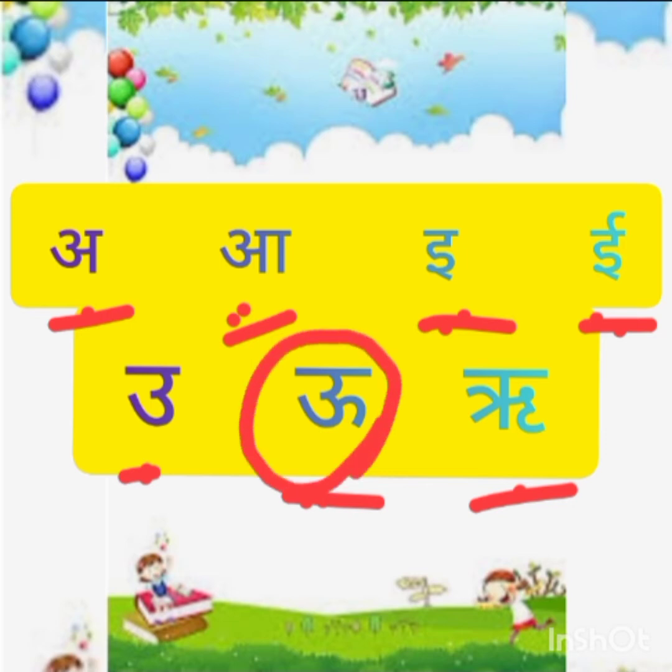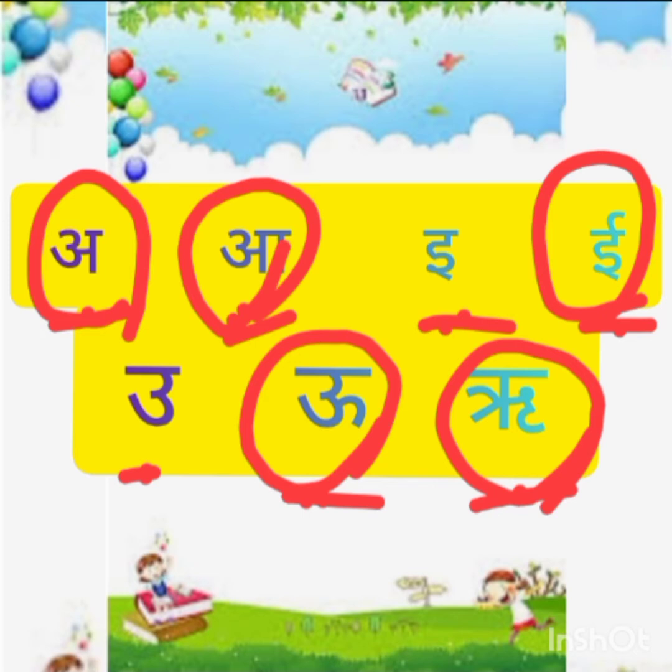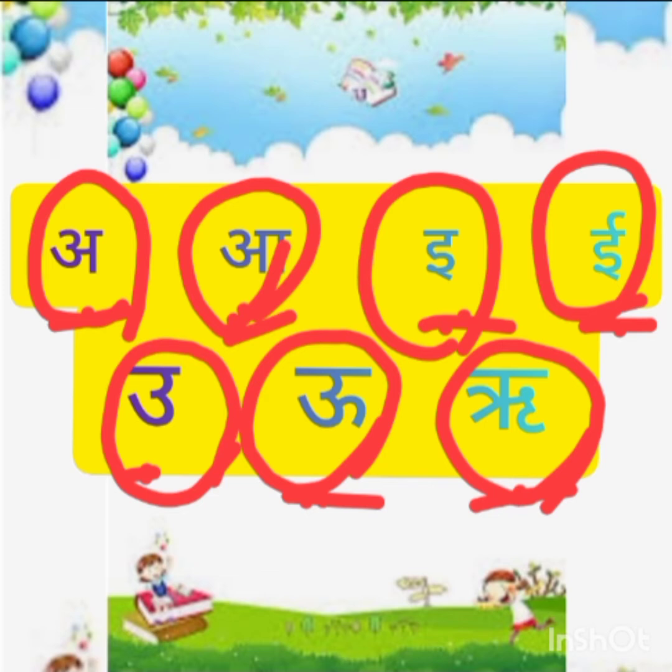First, without seeing the order, you should say what this letter is. What is this letter? What is this letter? E. What is this one? Ir. What is this one? A. What is this one? U. What is this one? E. Like this also you should learn.